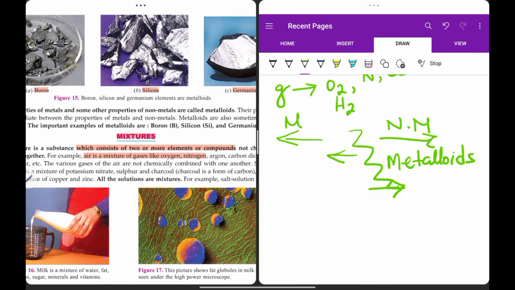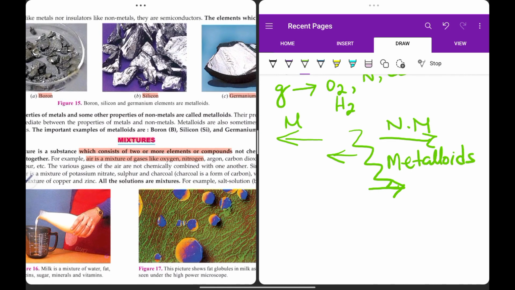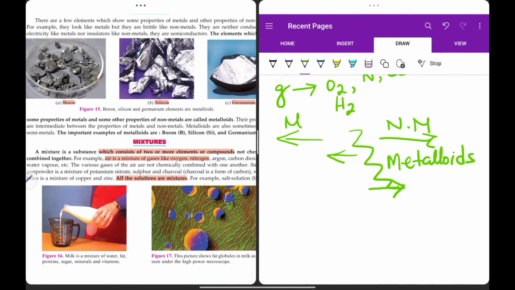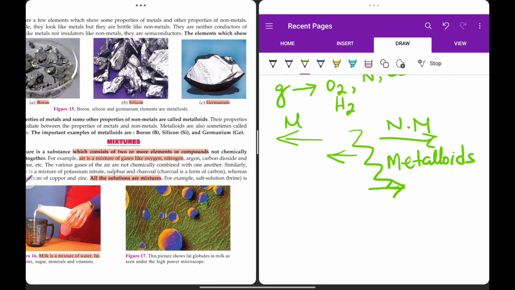Now, alloys are also mixtures. Like all the solutions are mixtures. Salt solution, sugar solution, they are all mixtures. Now here we can see milk is a mixture. Why? Because it contains water, fat, protein, sugar, minerals and vitamins in it. So it is also a mixture.